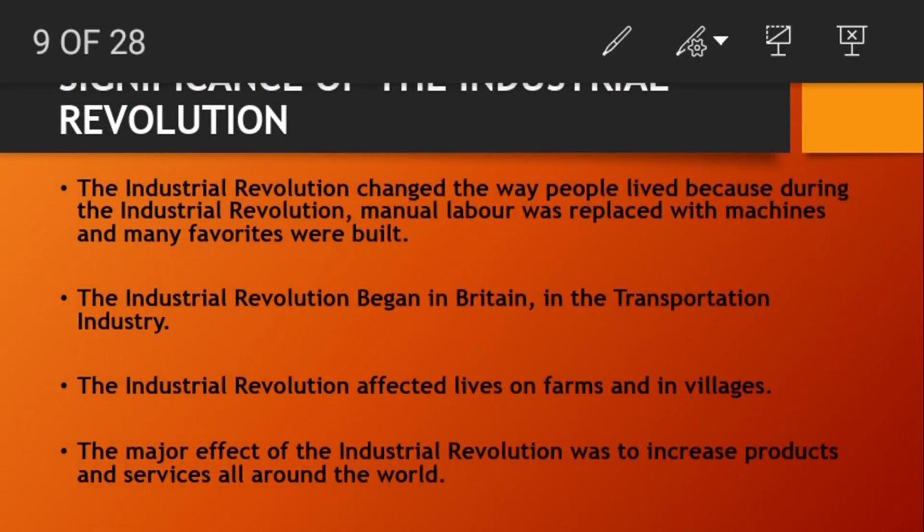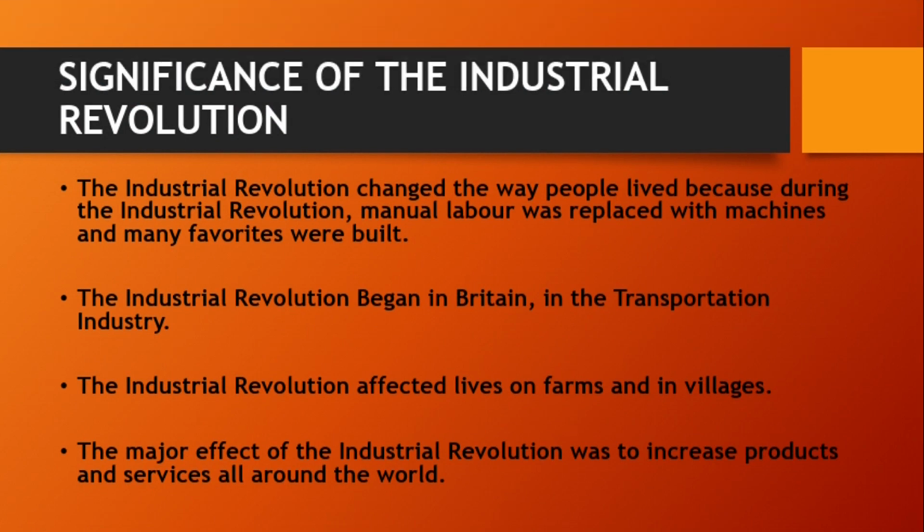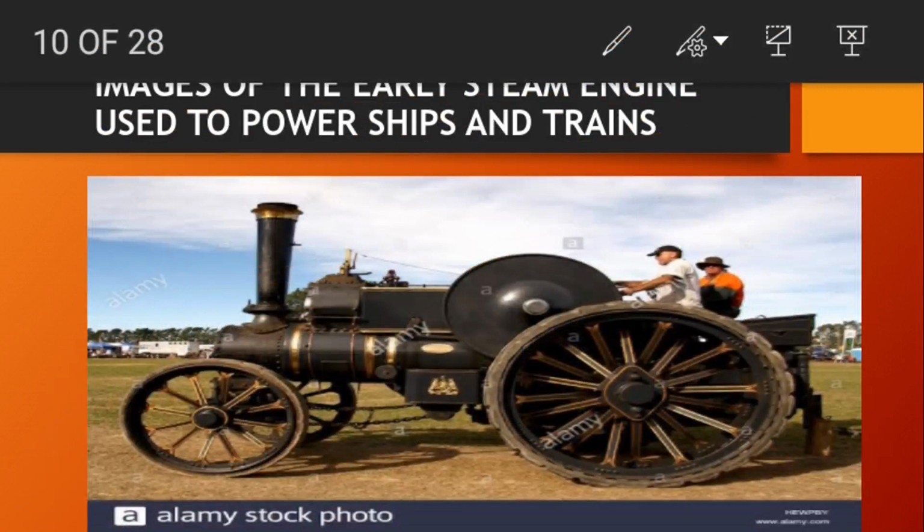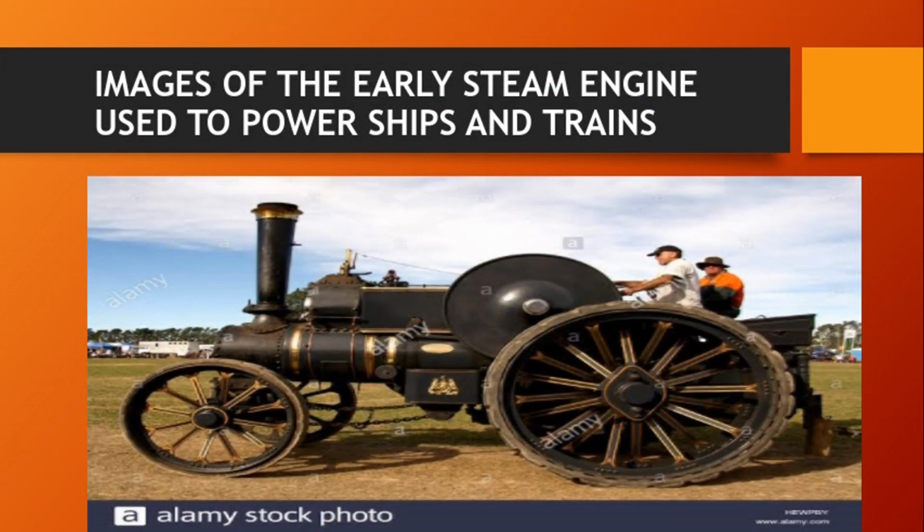Now let's see the image of the steam engine. This is the early steam engine that was used to power trains, to power ships, and even to pump. So this engine was what was used in the early times. Now this engine uses water, and when it's being powered, it produces steam, and the steam is now used. The heat produced from the steam is used to power trains, ships, pumps, and other things.